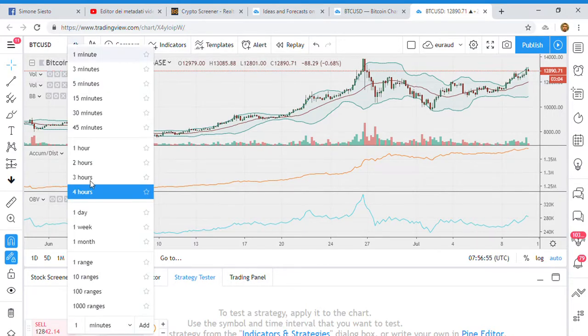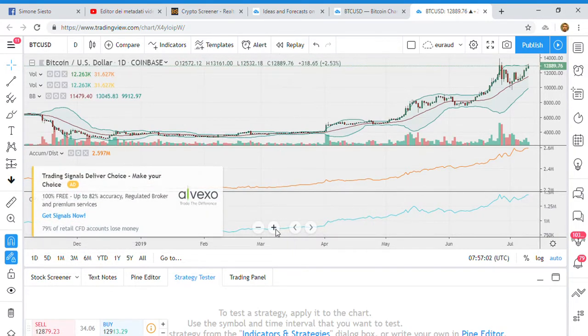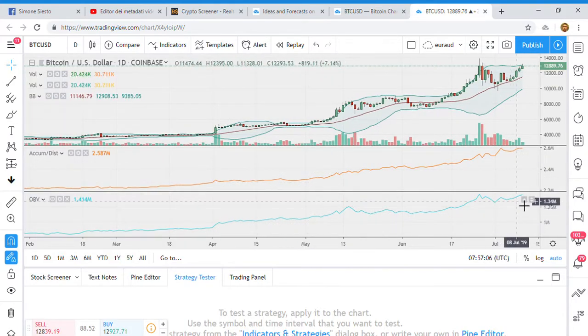Let's now switch to the 1-day chart. What we see here is that both the accumulation distribution and the on-balance volume are following the price action. Again, here the on-balance volume is at the same level as the high at 14,000 US dollars, while the accumulation distribution is higher than the previous high.